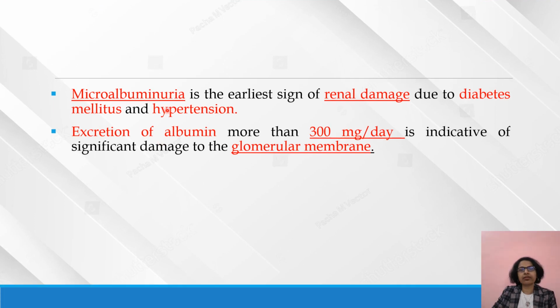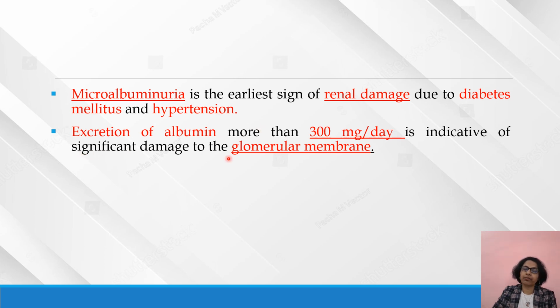Then, microalbuminuria is the earliest sign of renal damage. Initially, when the kidney is prone to developing damage, a smaller amount of protein is identified in the urine. That is known as microalbuminuria. It may be due to diabetes mellitus and hypertension.